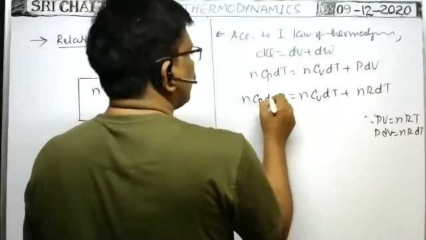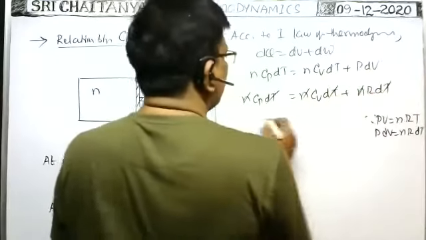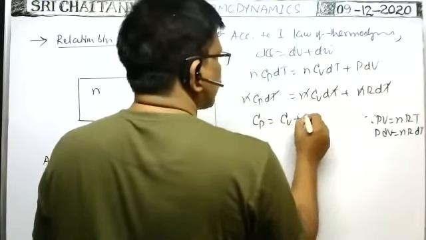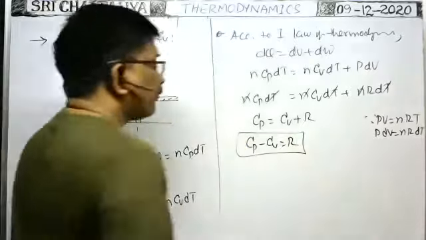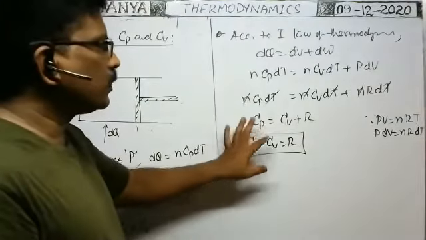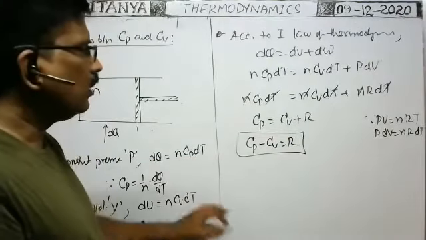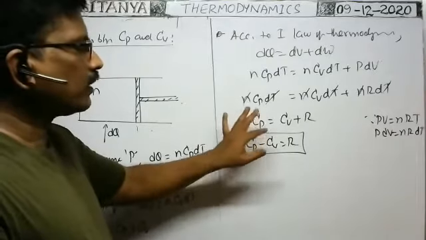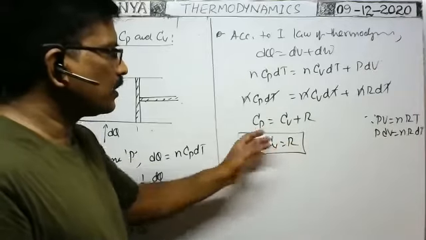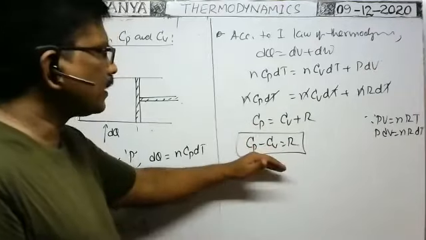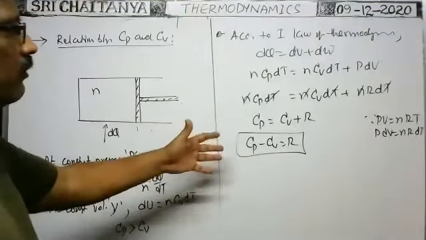Then nCp dT is equal to this one. We can cancel n dT on both sides. Then Cp is equal to Cv plus capital R, or Cp minus Cv is equal to capital R. That means the difference between the molar specific heat at constant pressure and the molar specific heat at constant volume is equal to the universal gas constant. As R is positive, Cp must be greater than Cv. So this is the relation between Cp and Cv.